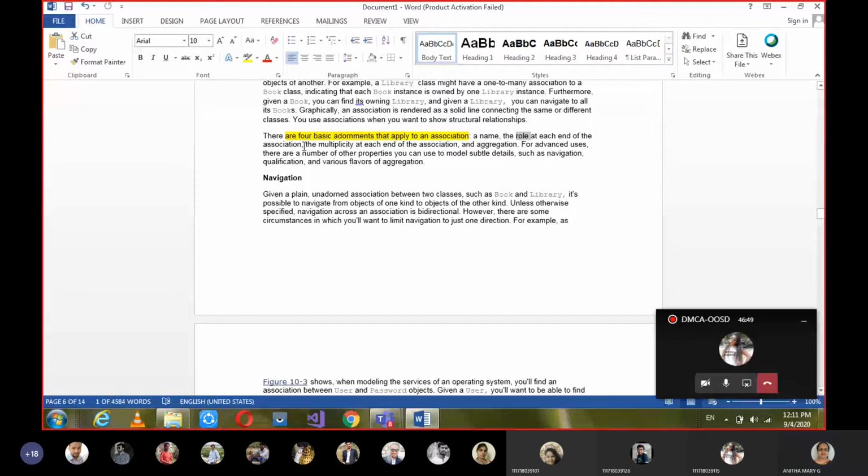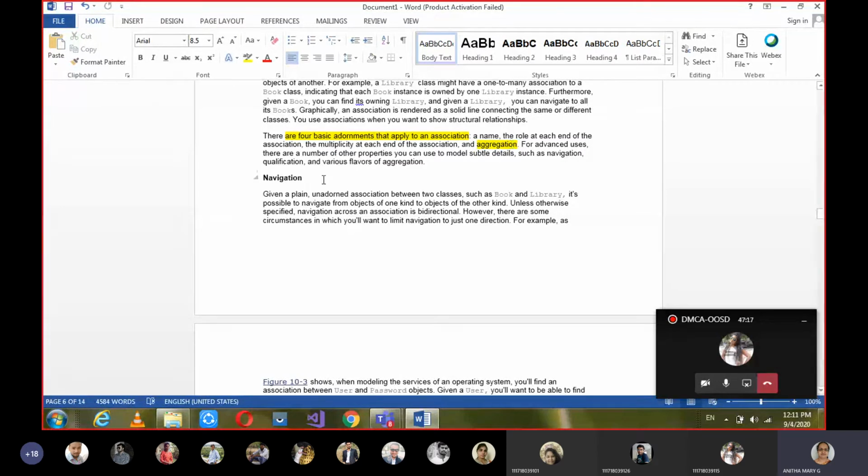And multiplicity, how many instances of one object are interacting with how many instances of the other. Aggregation, whole part relationship. So these are the adornments we have studied under association, if you remember. And aggregation, how do we give? Solid line with a diamond halo pointing. Okay, that is aggregation, whole part relationships.